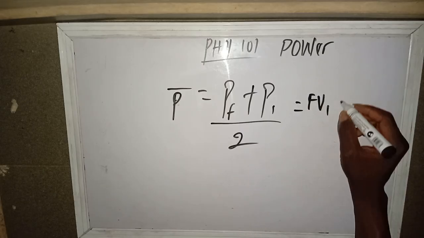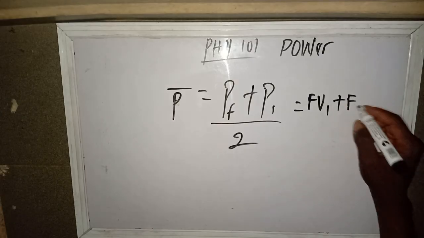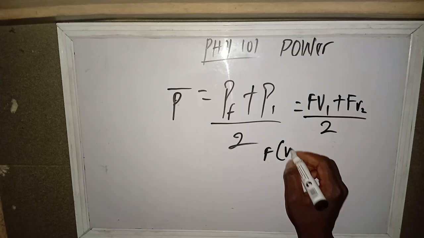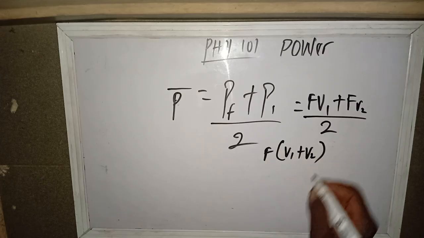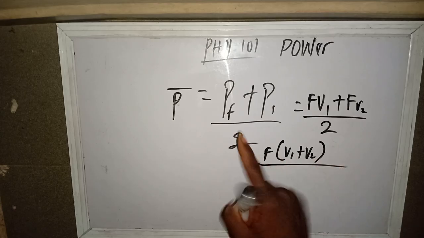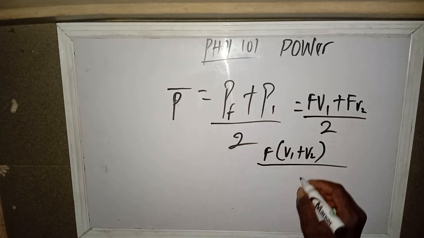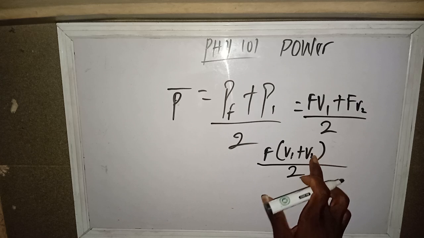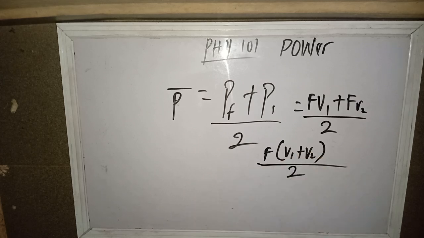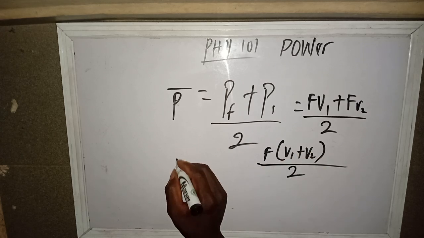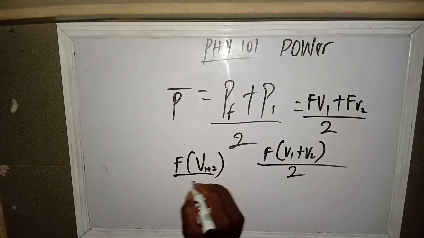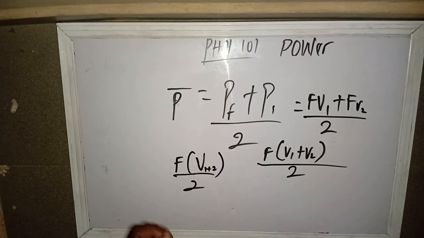You can have average power like this, which can be written as Fv1 plus Fv2 over what? Over 2. And that gives us F times v1 plus v2 over what? Whether final plus initial or initial plus final, over 2. Do we get that? And don't forget that if you have v1 plus v2, our answer is still velocity there, isn't it? So we can say average power is F times v1 plus v2 over 2.